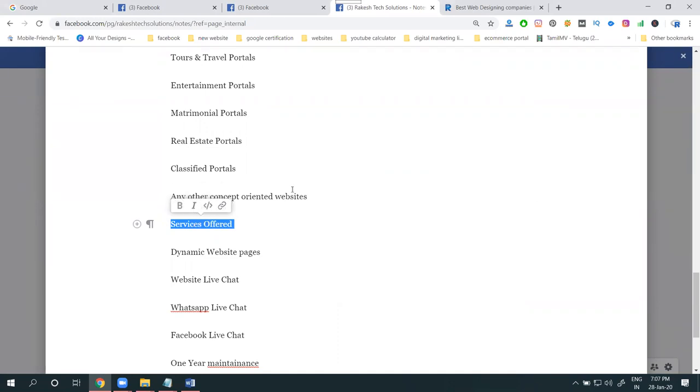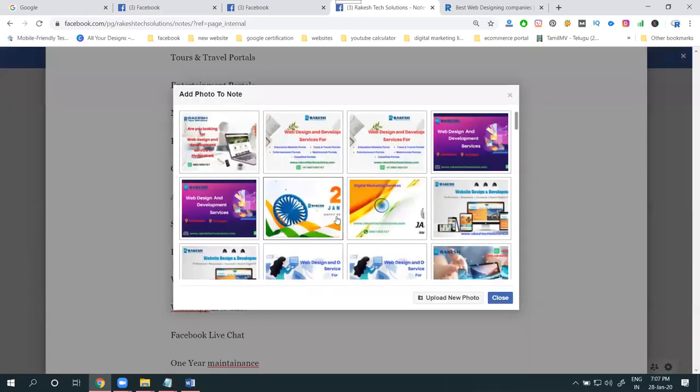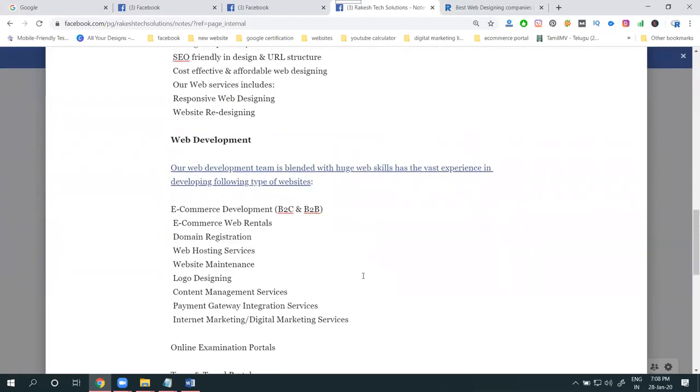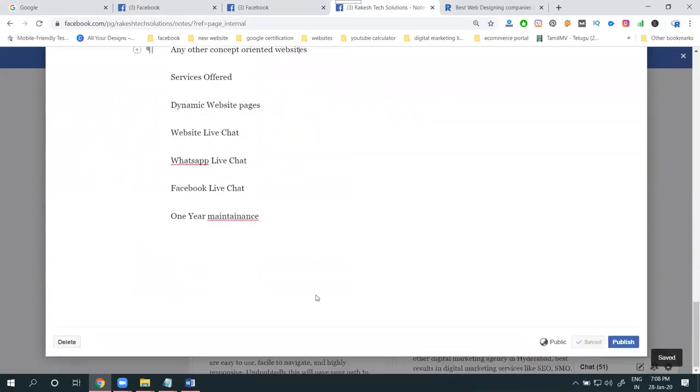Bold, italic, any option is possible in this. You can add another photograph here if you want to add more photographs. But don't give the direct links here. Don't give the direct link. These are like an article.